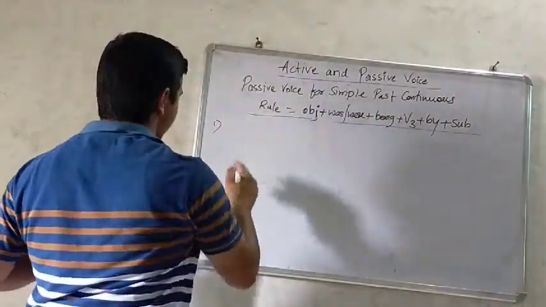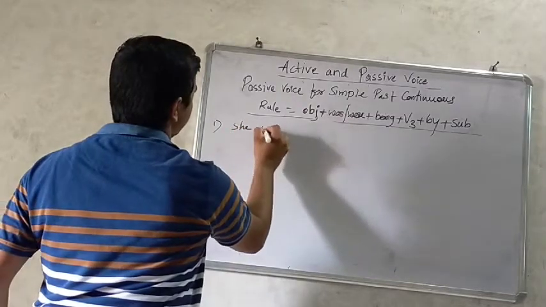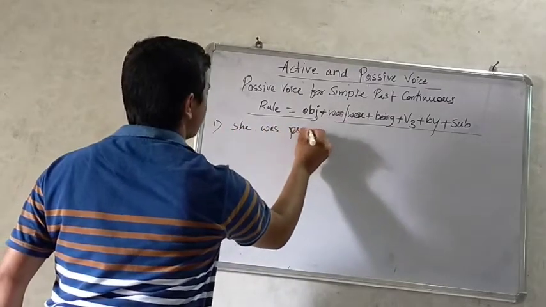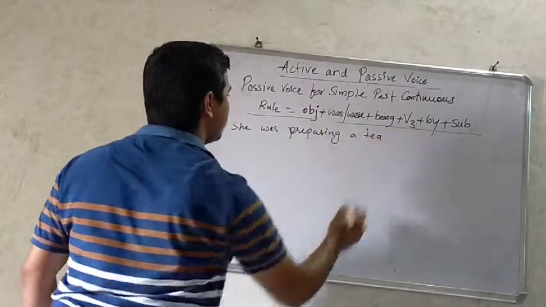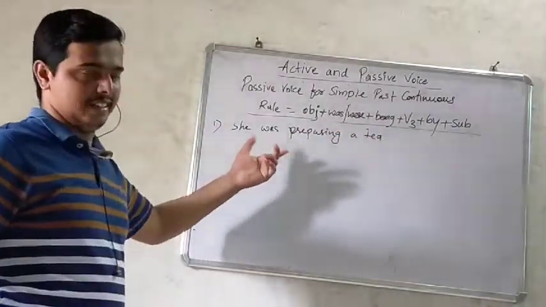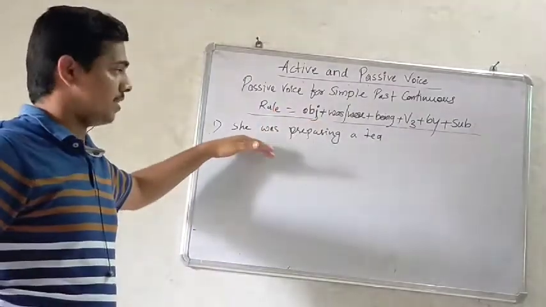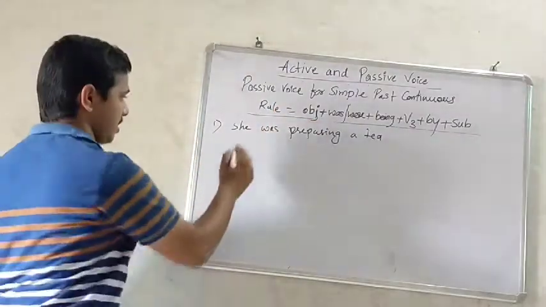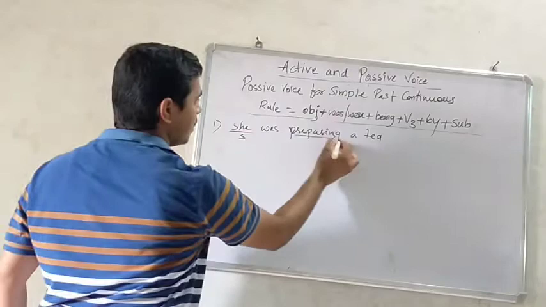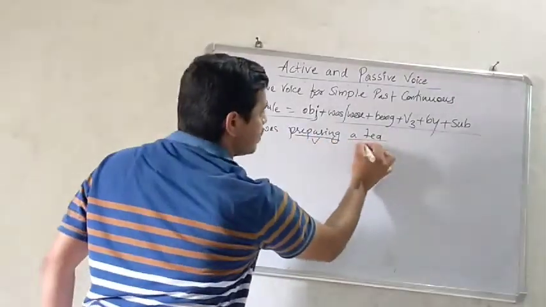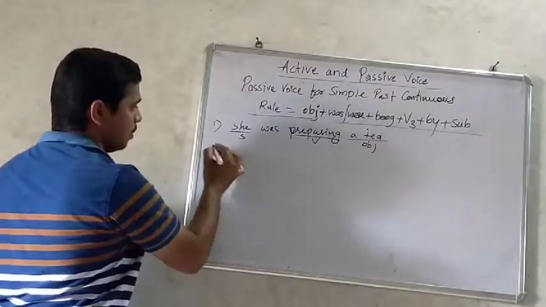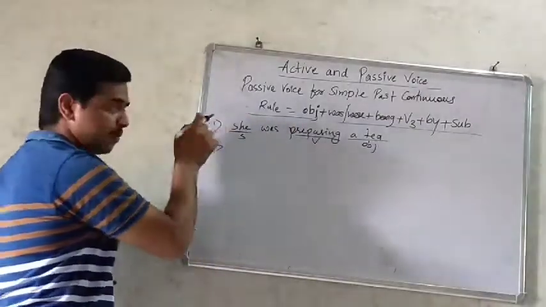She was preparing a tea. So this sentence is in past continuous. Now let us identify the sentence structure. Subject, this is the helping verb, the main verb, and this is the object. So object comes first.